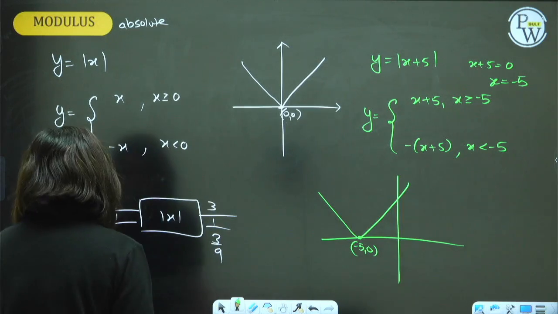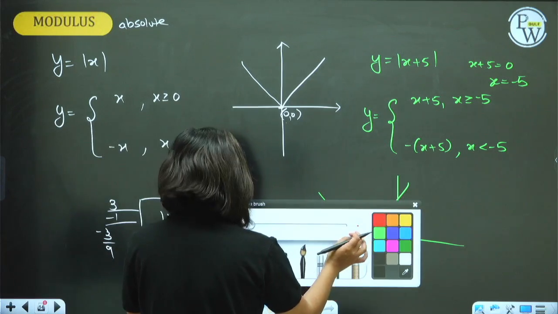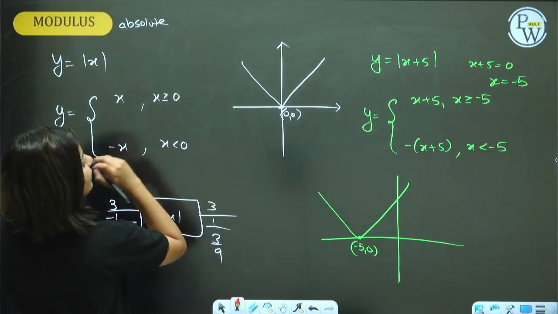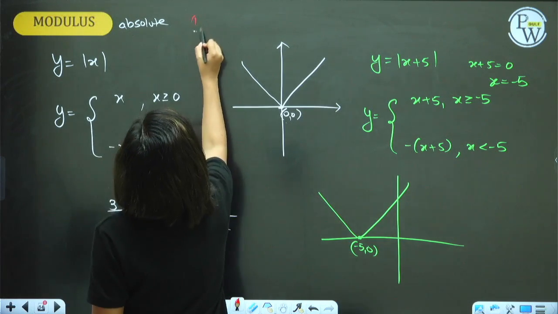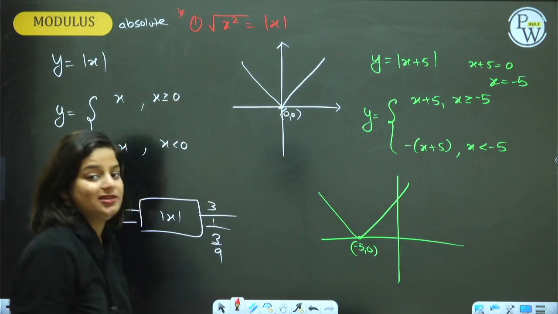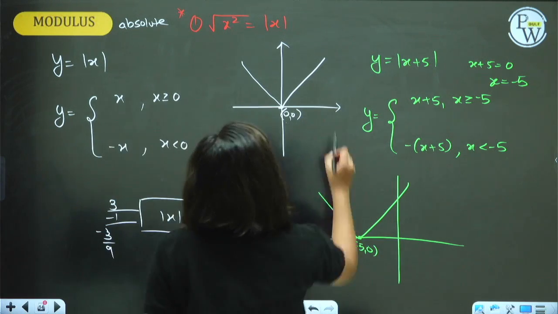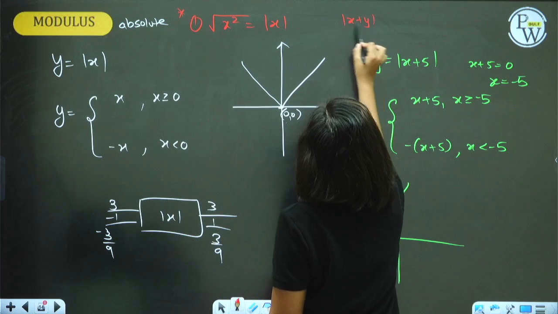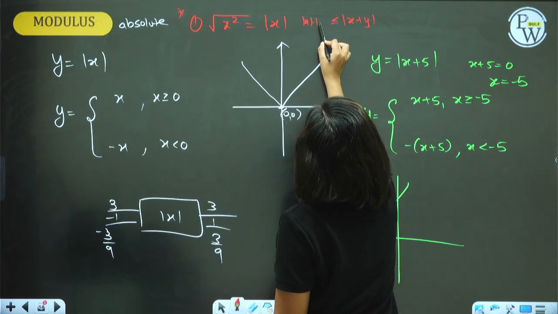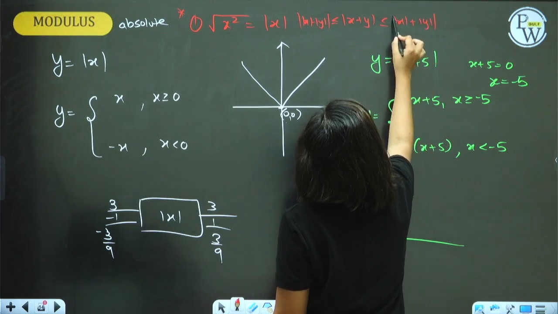That's it. The modulus function has a couple of properties. I'll quickly note them down. The first property is root of x square is equal to mod x. Very, very important. It is used at a lot of places in trigonometry and inverse trigonometry. Next year, you will be using it. Guys, write it down. Couple more: mod of x plus y will be greater than or equal to mod x minus mod y and less than or equal to mod x plus mod y, the whole in mod, of course.